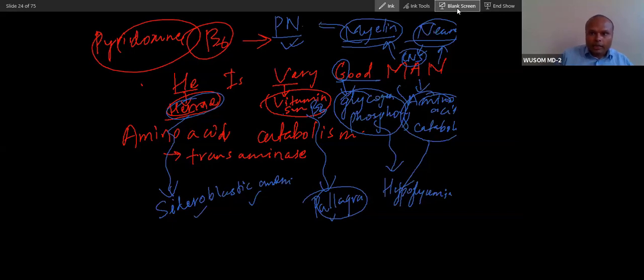So you can really see these 6 functions. You can see 6 functions, 3 functions plus 3 functions, 6 functions. Vitamin B6 has these 6 functions. So you can remember this. He is a very good man, so you can take this mnemonic to understand the functions of vitamin B6.